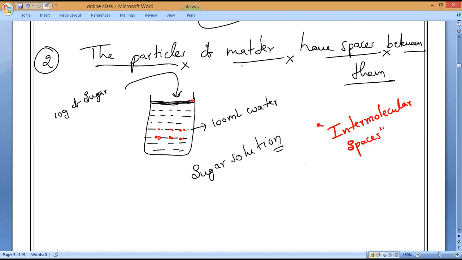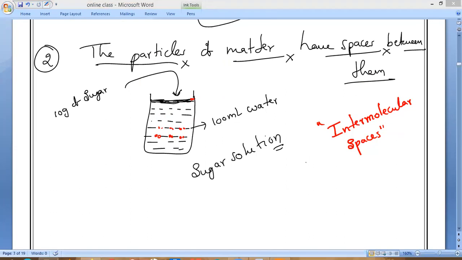So that is the second experiment: the particles of matter have spaces between them. Let us discuss in detail so you can understand. For this one, we have to take an experiment using water and sugar. Now I will show you the pictures and explain. You all can also try it at home if you want.